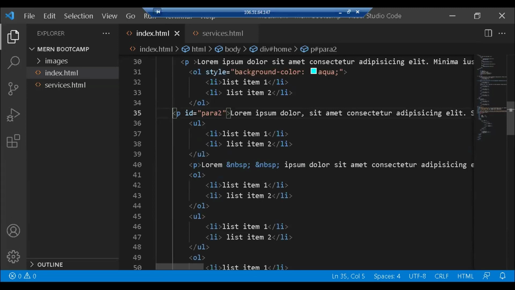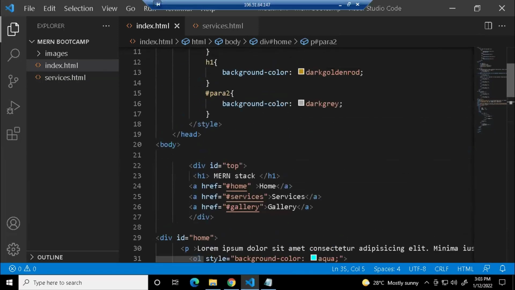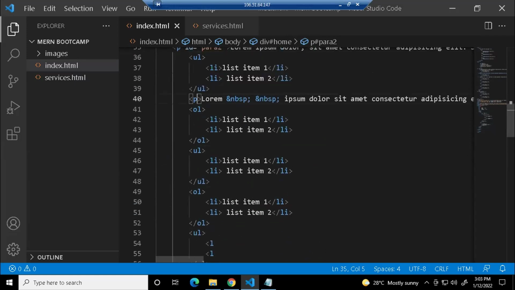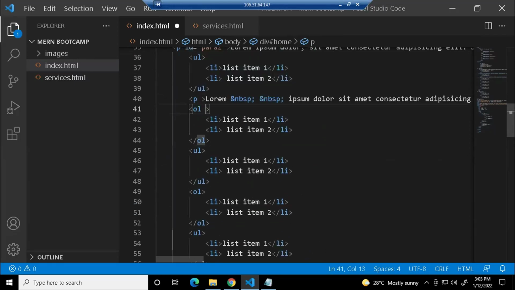Yeah. So the next is, what is a class selector? The same thing I'll do here. I'm taking an OL tag, and to this OL tag, I'm going to give a class. Now class is an attribute. I'm giving equals OL1, just ordered list 1.